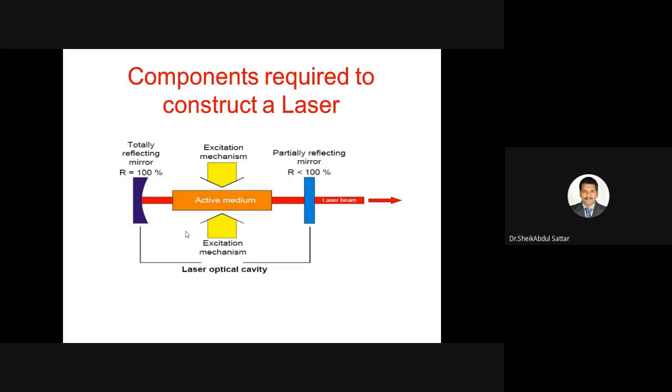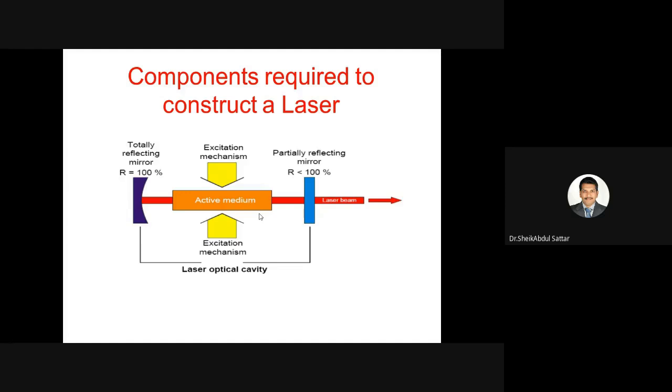Then when any one atom's lifetime is over, it will come down spontaneously and emit a photon. That photon we have to reflect back to stimulate another atom. And if you want to continue this process, we have to reflect these emitted photons a number of times. For that, we arrange two mirrors on either side of the active medium. One has a fully reflecting coating, the other has a partially reflecting coating. That arrangement is called the resonance cavity.